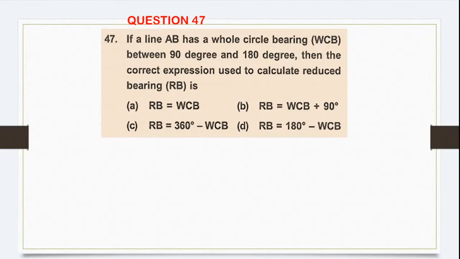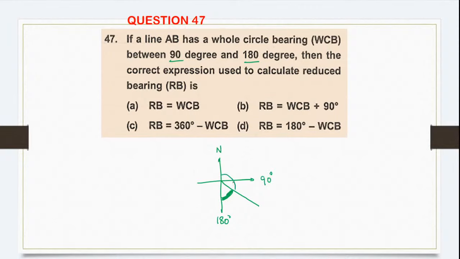If a line AB has a whole circle bearing between 90 to 180, then the correct expression used to calculate the reduced bearing is, how will you do it? So where is the angle? This is north. It is between 90 to 180. So the line will lie somewhere here. Okay. So the reduced bearing angle will be this.